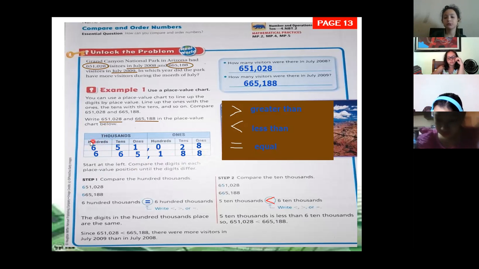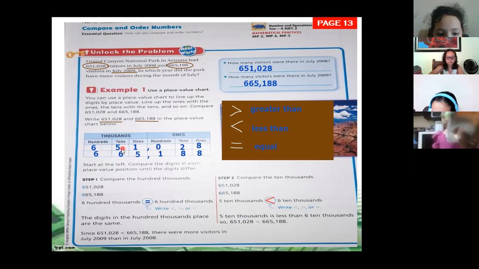Repeat it. 600,000, is it greater, less, or equal to 600,000? Equal. They are equal. 600,000 is the same as 600,000. They have the same value. Now we see that they have the same value, we move to the 10,000s and we compare.